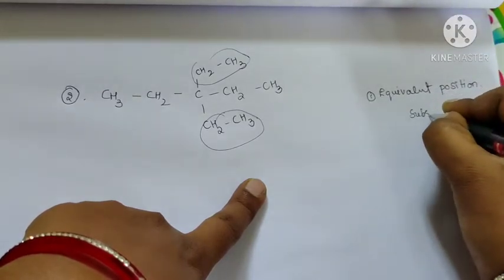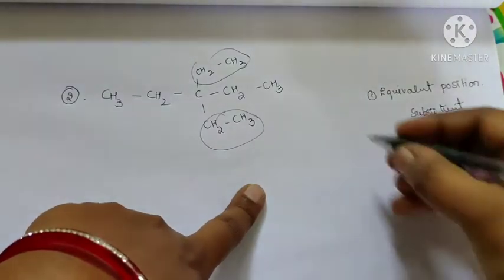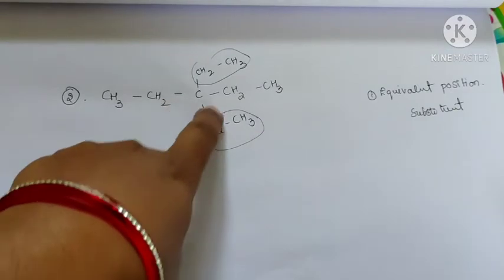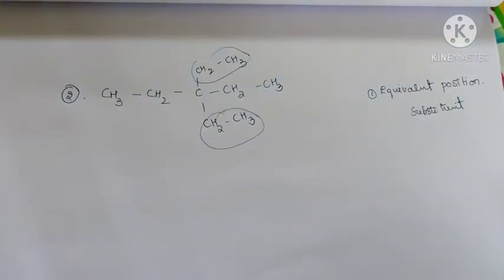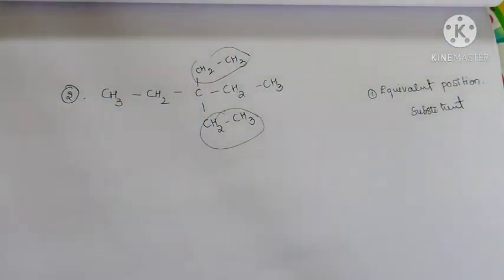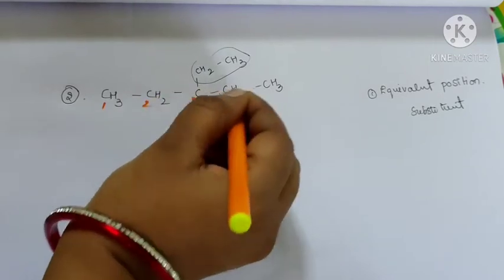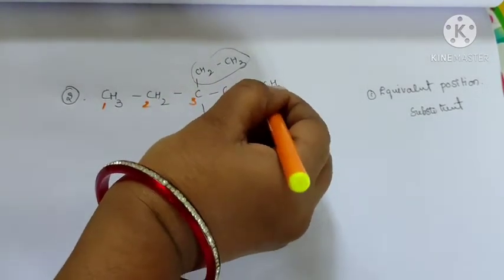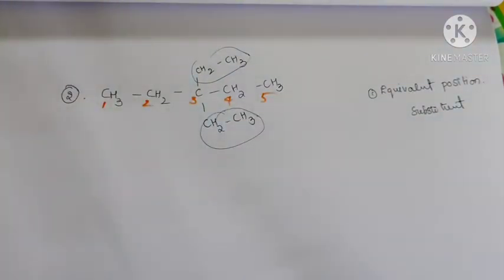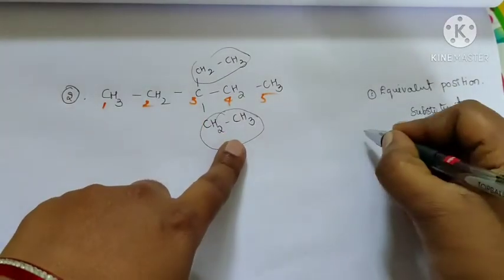So this compound skeleton contains 5 carbon atoms. The first rule in IUPAC naming of alkanes is the straight chain, so we can number 1, 2, 3, 4, 5. The 5 carbons form a continuous chain and the substituents are ethyl.